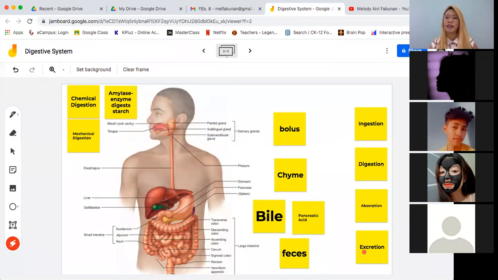So sabi natin, the reason why we are eating is because our body uses a lot of energy. And the energy that our body uses comes from the food that we eat. So tayo, mga tao, we are categorized as heterotrophs. So last week, di ba, we learned about the autotrophs and the heterotrophs. So sabi natin, heterotrophs, ito yung mga organisms that don't have the ability to create their own food.